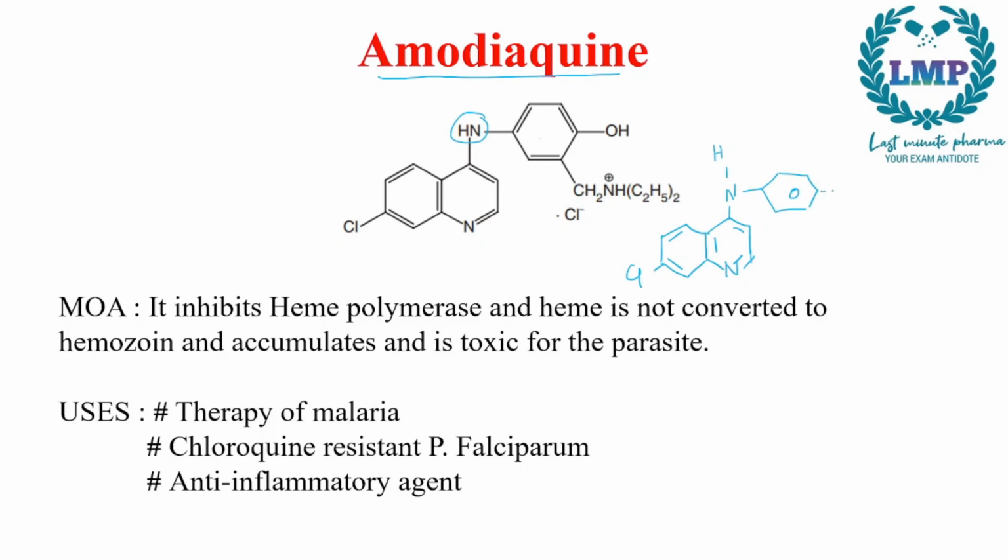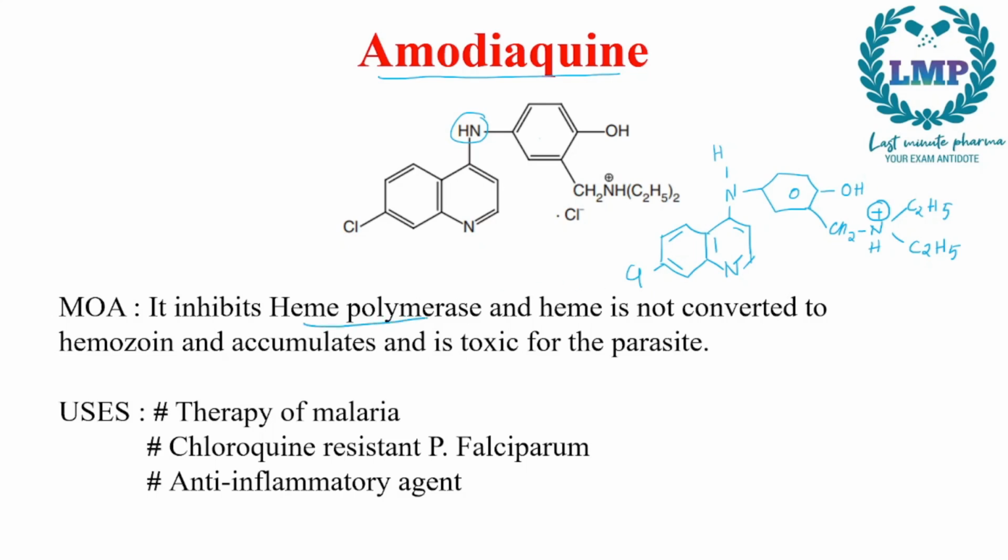To the benzene, in the para position of the nitrogen we have OH, and then in its ortho position we have CH2, NH, C2H5, C2H5. Since the valency of nitrogen is 3, we will give it a plus charge. So this is the structure of amodiaquine.